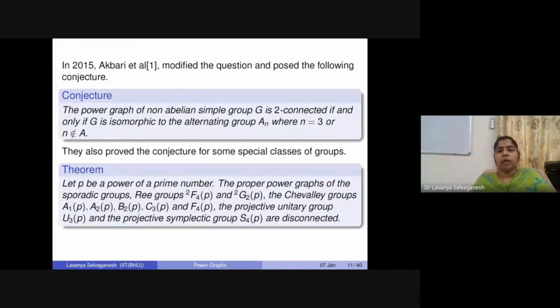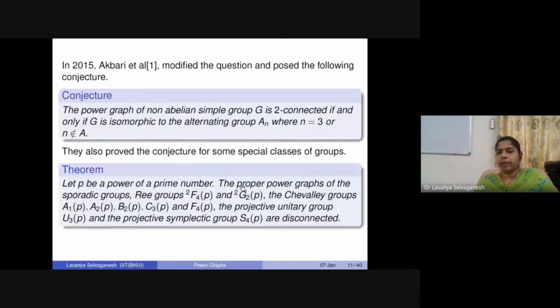So in the same paper, they also proved this conjecture, but of course it is difficult to prove for every non-abelian simple group. So instead, they considered special groups, and for those groups, the corresponding proper power graph was studied, and they showed that for these groups, the proper power graph becomes disconnected, or that there are power graphs which are not 2-connected.